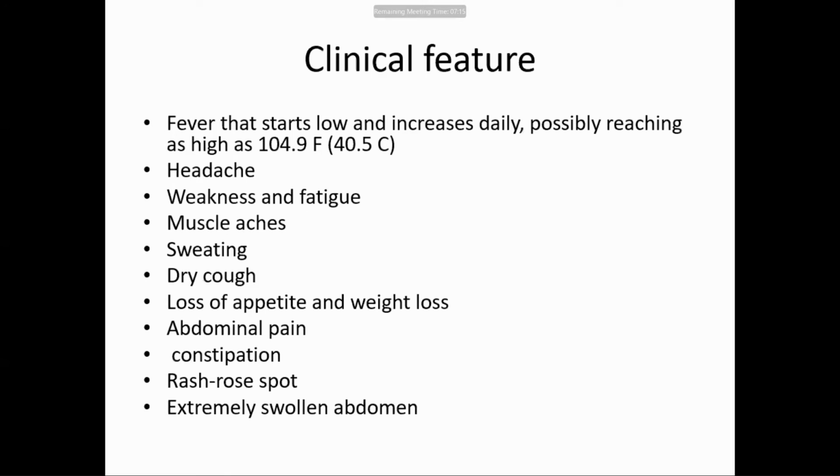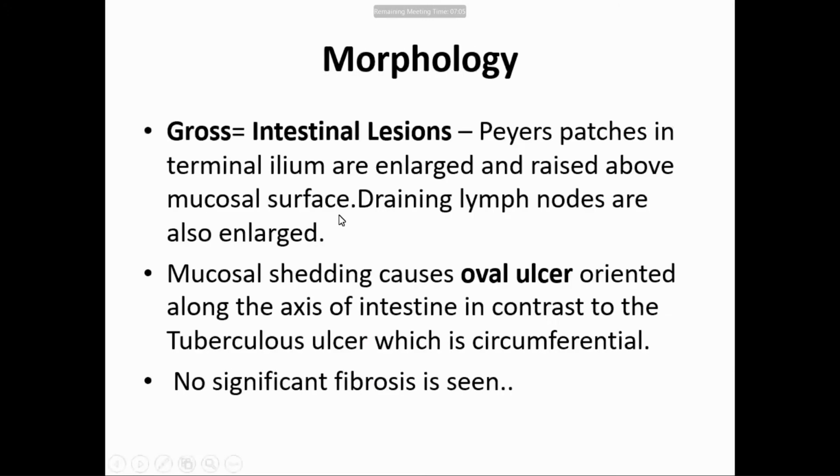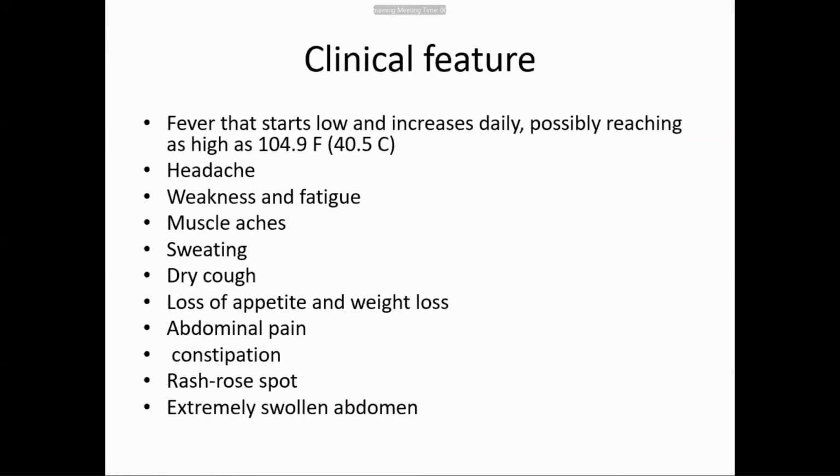The clinical features: fever starts low and increases daily, reaching as high as 104 or 105. There is a terrible headache, weakness, fatigue, muscle aches, sweating, dry cough, loss of appetite, weight loss, abdominal pain, constipation, rose spots, and an extremely swollen abdomen. These are the clinical features.